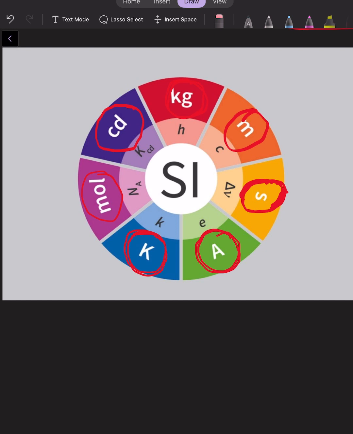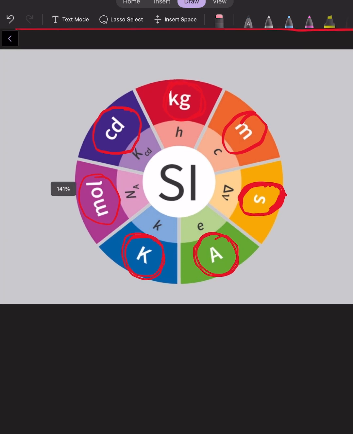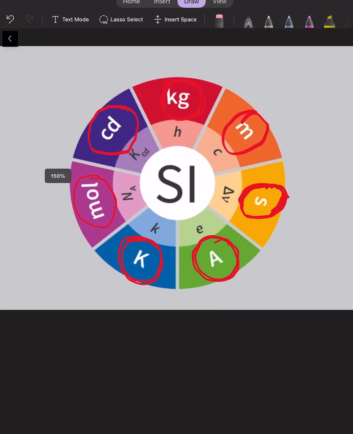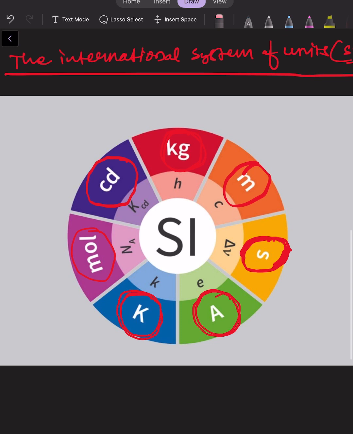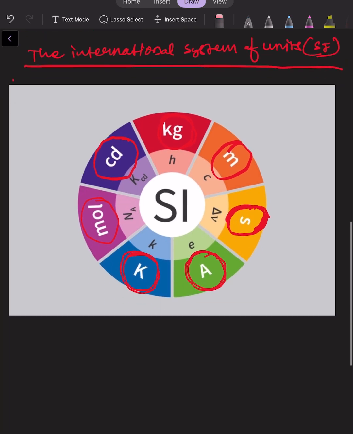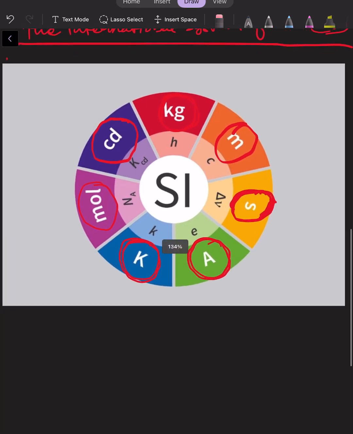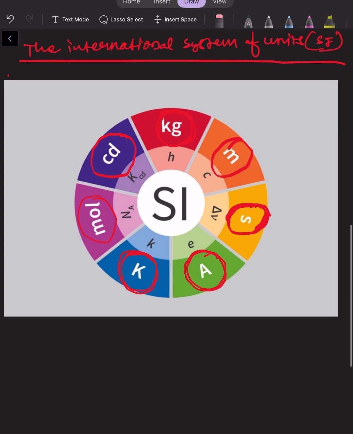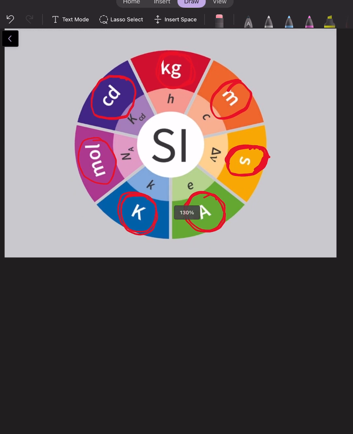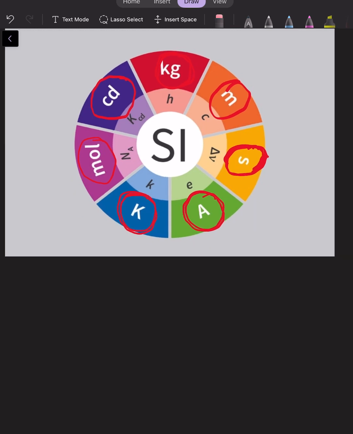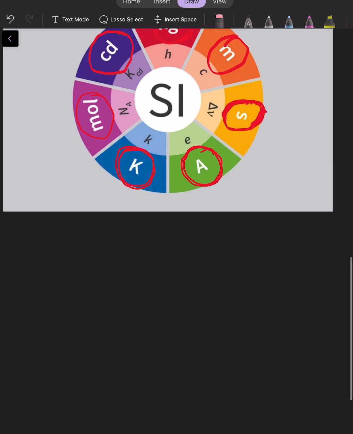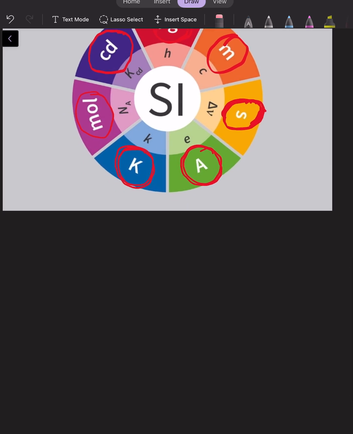So these are the base units which were derived in the System of International, which were used in the measurement of any physical quantity. And for the remaining, if I'm talking about volume, as we know, the unit of volume is meter cube.